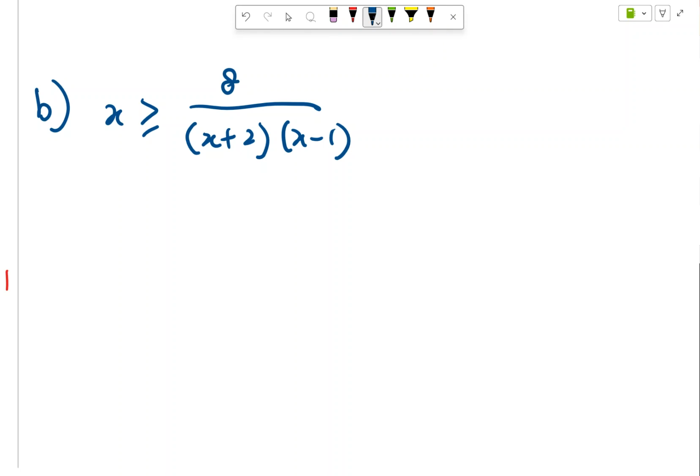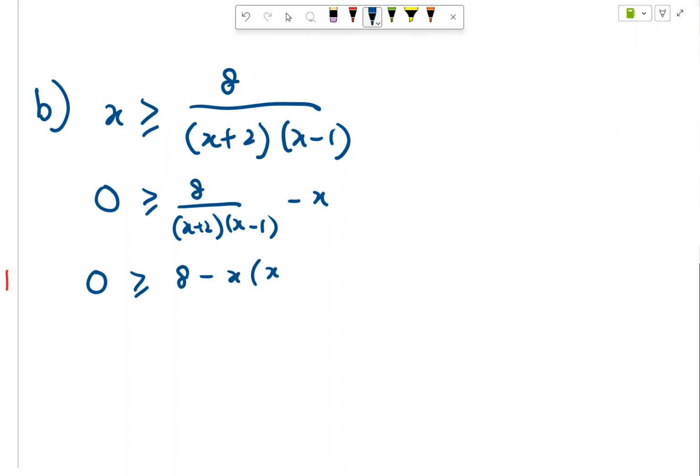Okay, so the method would be we have to bring the x over 8 over (x plus 2)(x minus 1) minus x. Okay, so I'm going to make common denominator, x squared plus x minus 2, x plus 2, x minus 1.